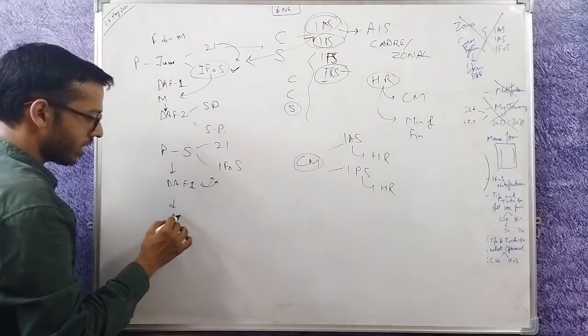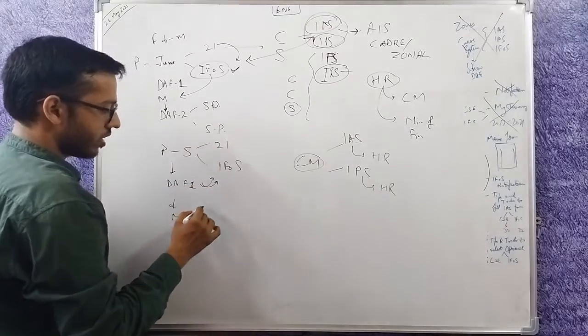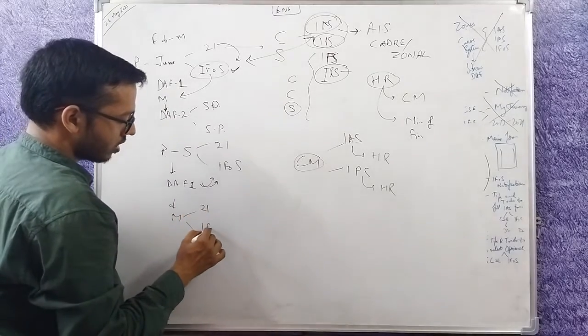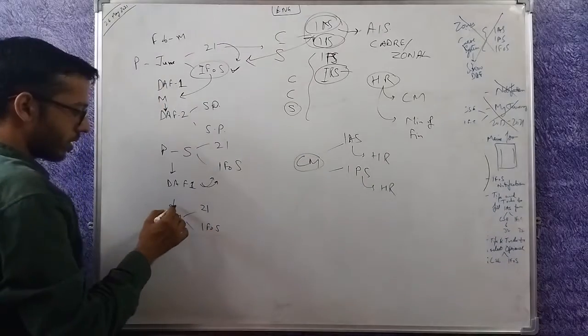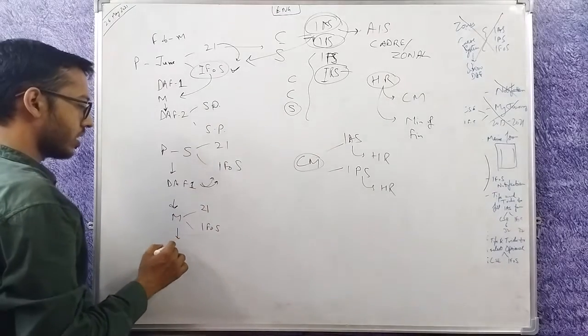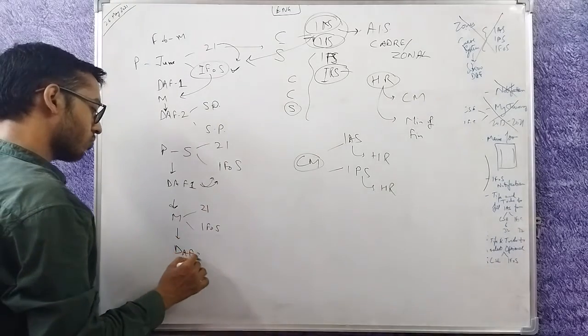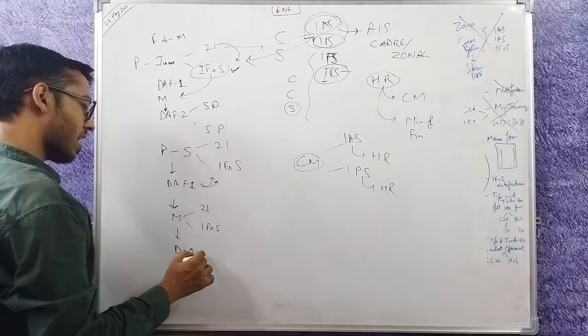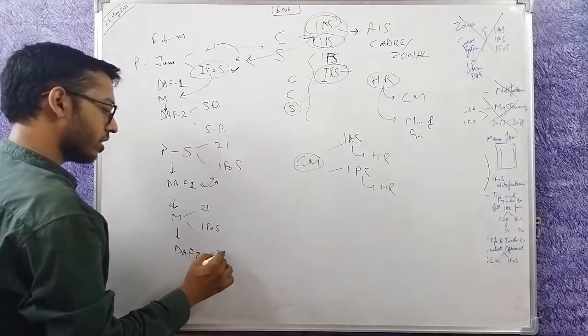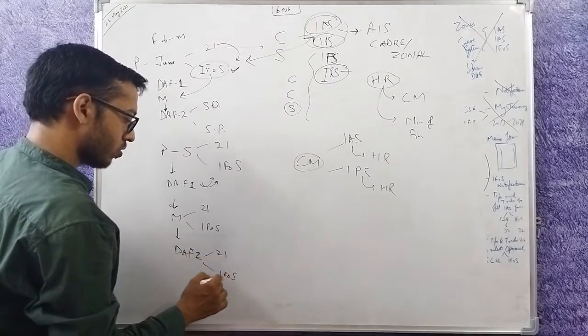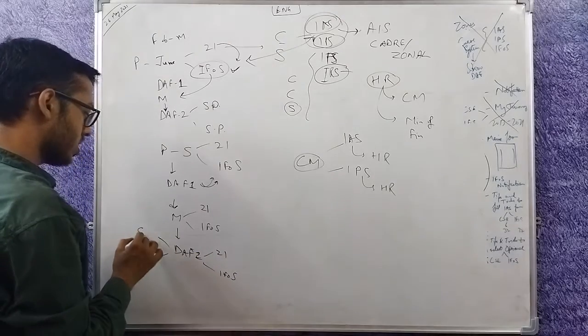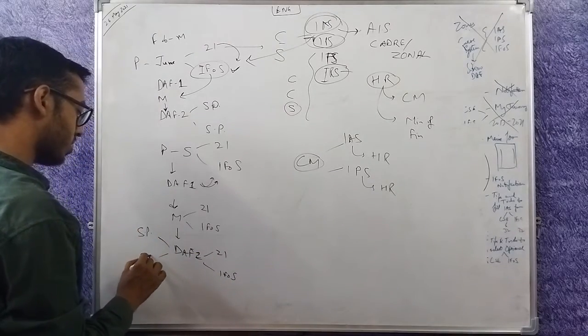Then the mains happens. Mains is different, not the same for both of them. The person appears in mains. Let's say the person clears mains of both. Then the person fills DAF 2, which is again different for both. So in this DAF 2, what is asked is service preference and state preference.